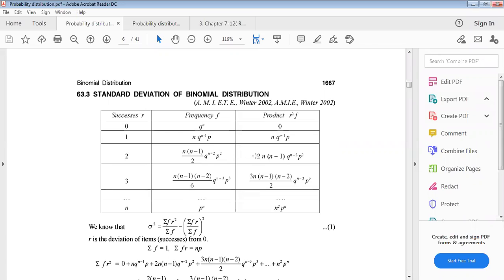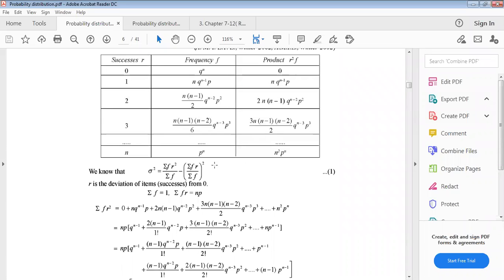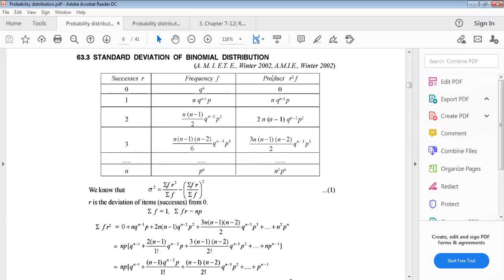third term, then multiplication will be this. If r equals 3, then it will be the fourth term. After multiplication, this will be dot dot. If r equals n, then frequency will be the last term p^n, and multiplication will be n² p^n. Actually this is the product of what? r square p. Understand? This is the product of what?